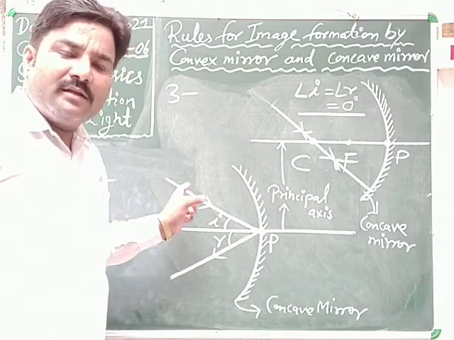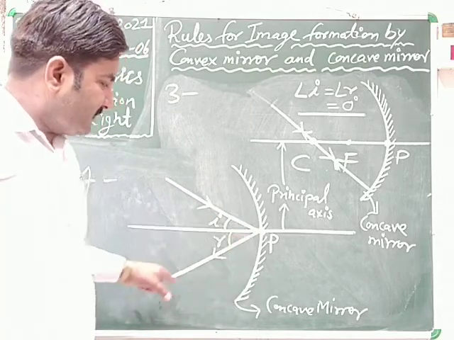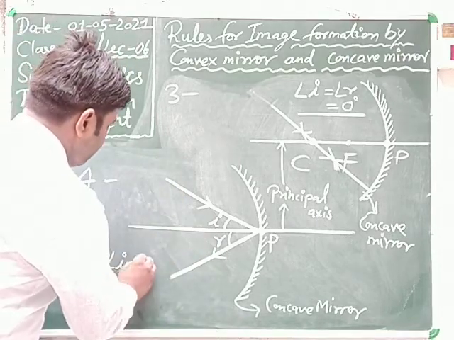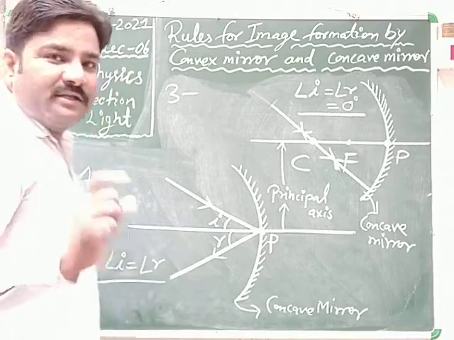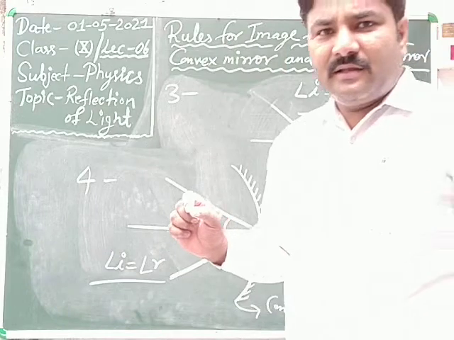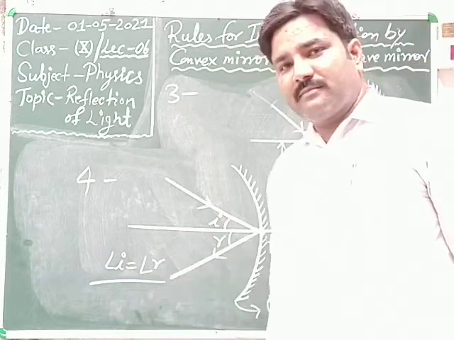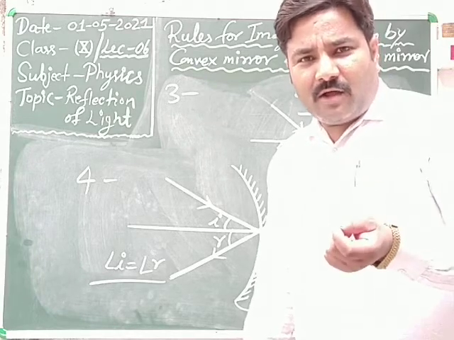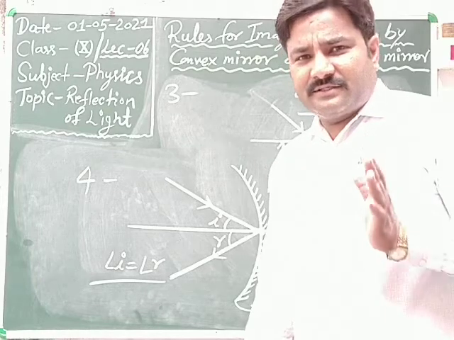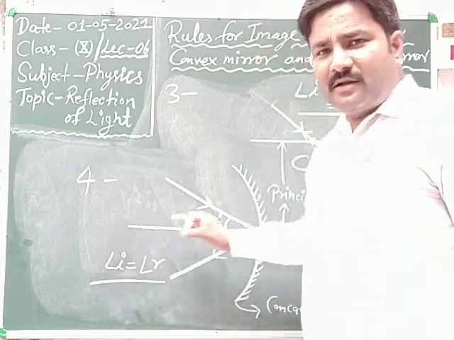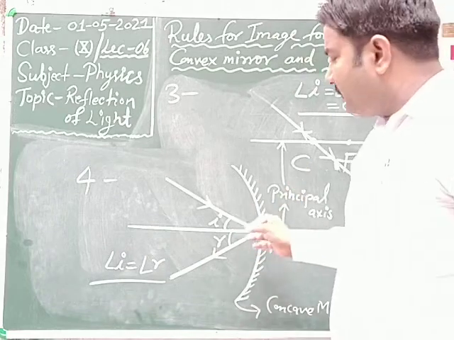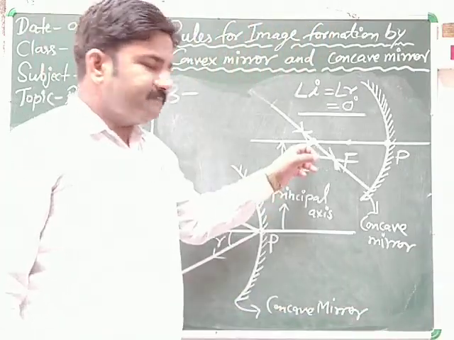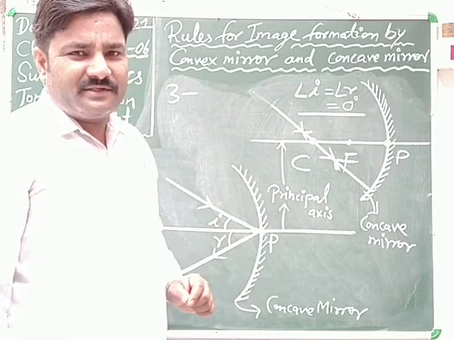When the light ray is incident at the pole, then after reflection it follows the laws of reflection, that is, angle I is equal to angle R. If angle I is equal to 30 degree, then angle R must be equal to 30 degree. Clear? So angle of incidence is the angle between the normal and the incident ray. Here this one is the normal drawn on this concave mirror. The normal passes through the center of curvature. Here is the center of curvature.